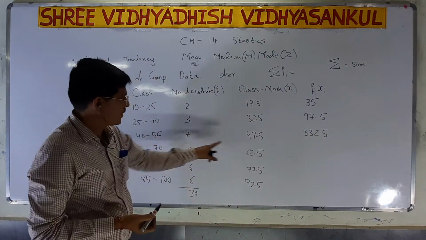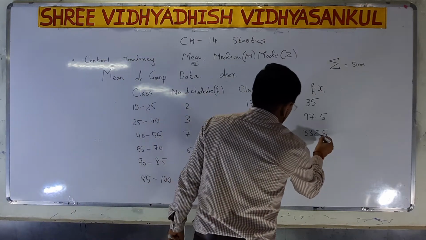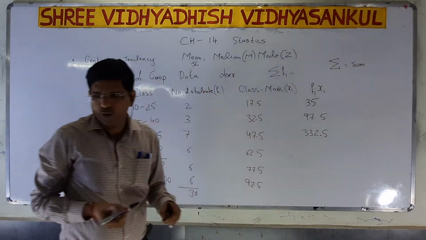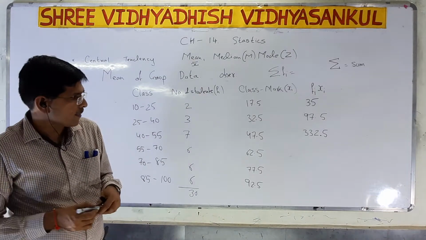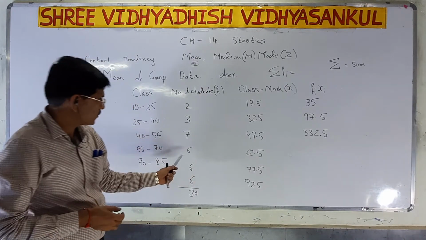So now there is one decimal place, so I have to make it 1. So 332.5. Now 62.5 into 5.